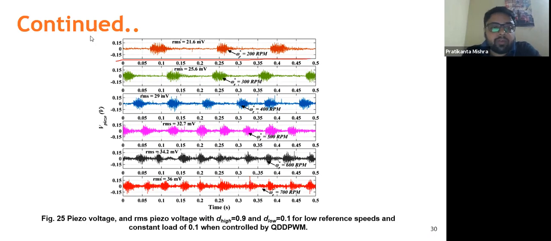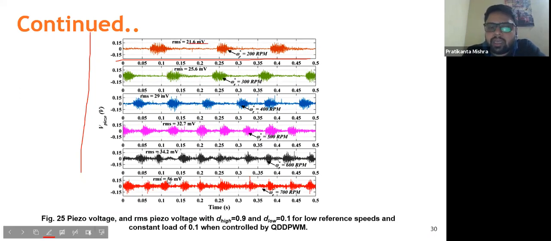Obviously, when the reference speed is increasing, as you can see, from 200 RPM to 700 RPM, the RMS value of the piezoelectric transducer output voltage is getting increased. For a low speed, suppose a reference of 200 RPM, this is 21.6 millivolt, and gradually the RMS value increases.